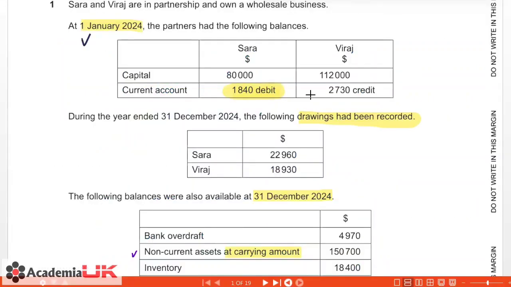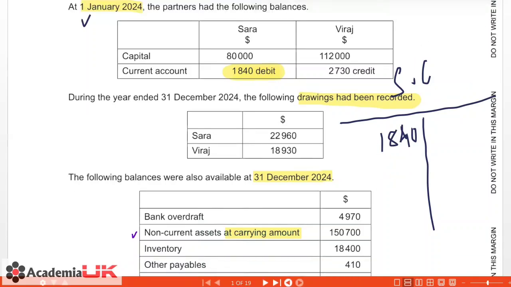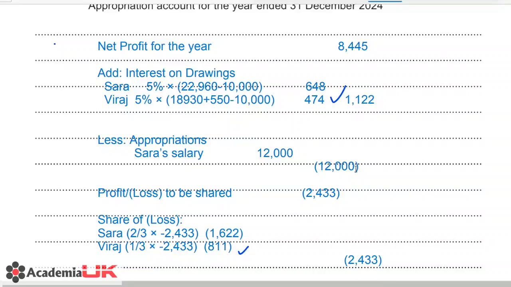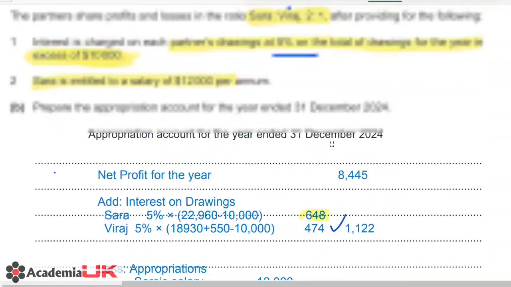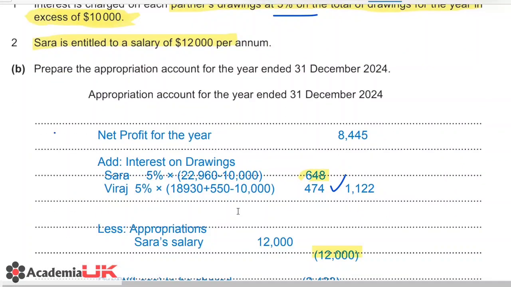So if we look at her opening balance, that was 1840 debit, right? The only thing that was being given to her was the salary. She had drawings and she had interest on drawings. So Sarah's interest on drawings was 648, she was getting a salary of 12,000, and her drawings amount was also given to us.